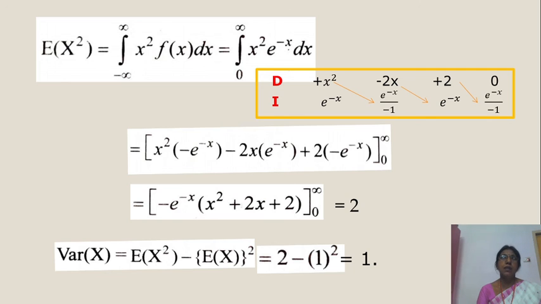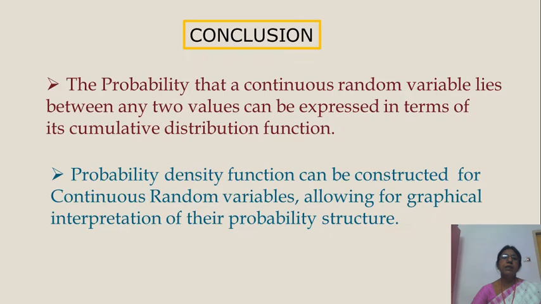Here we have integral minus infinity to infinity f of x dx is equal to 1. By using this we find the unknown values. Next, the mean value is integral minus infinity to infinity x f of x dx, and the variance value is integral minus infinity to infinity x square f of x dx minus mu square.